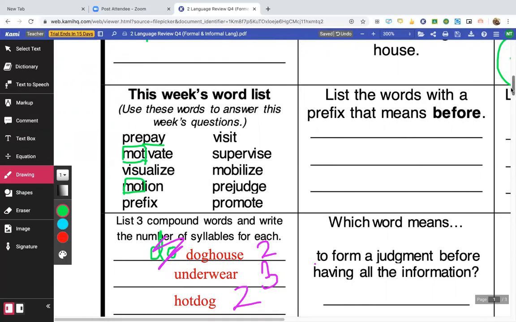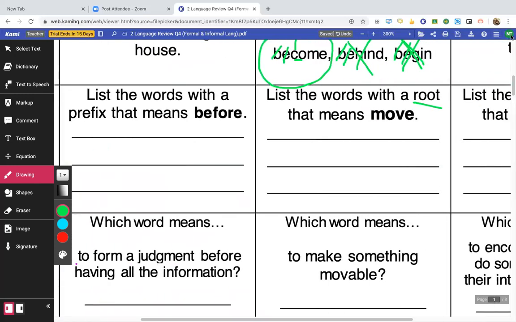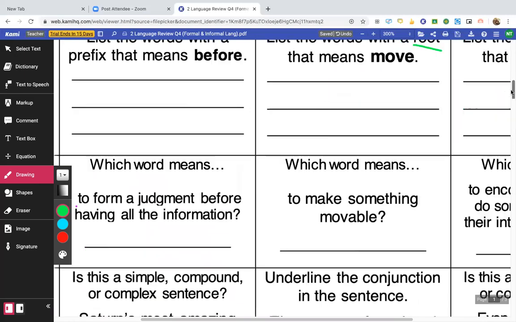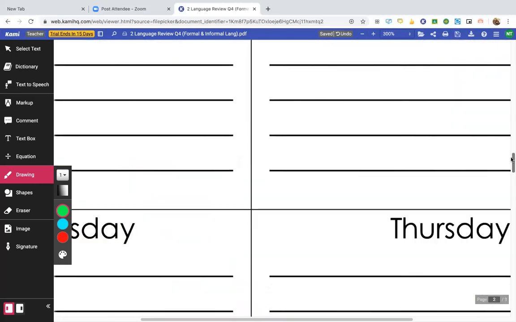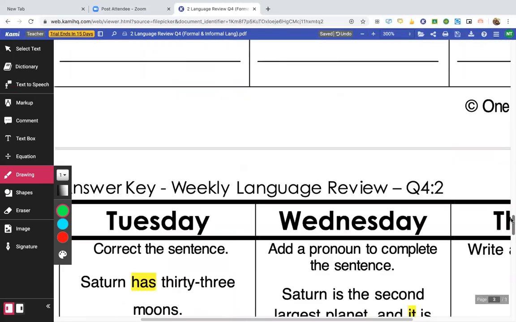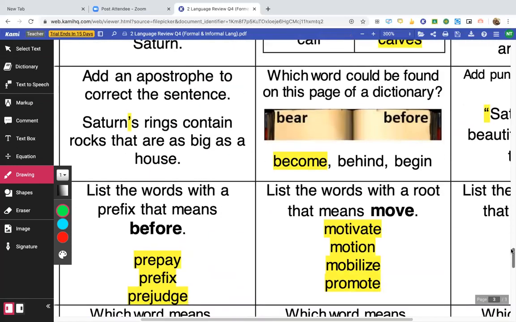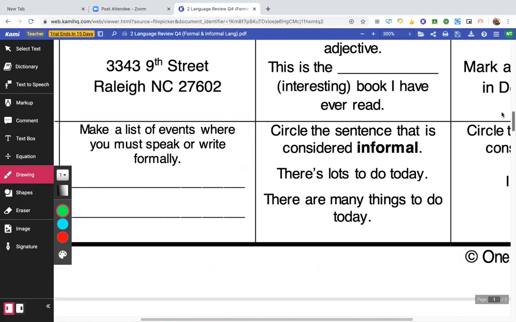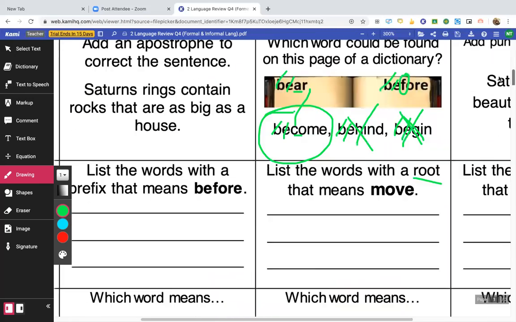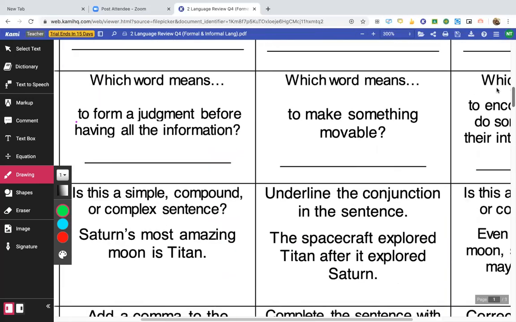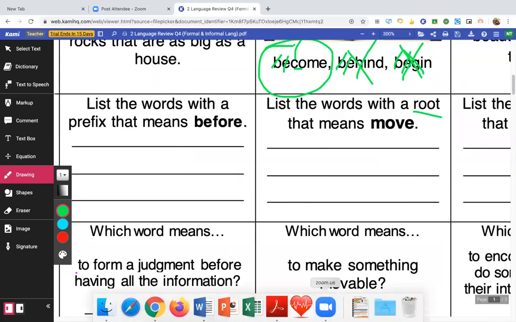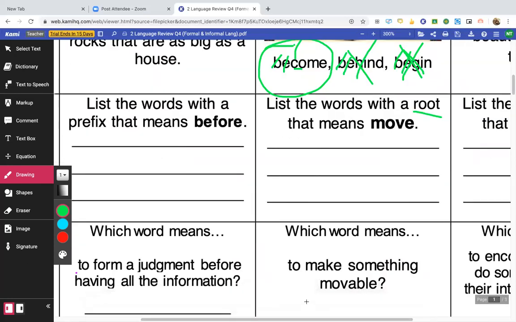Should we be a cheater and go down and look? We could. I mean, we figured it out in our head. I think it's, let's see. I'm tired. It's my bedtime. No, they do say that mobilize is, so we will say mobilize. I guess you would move it into a spot. So motivate, mobilize, motion.